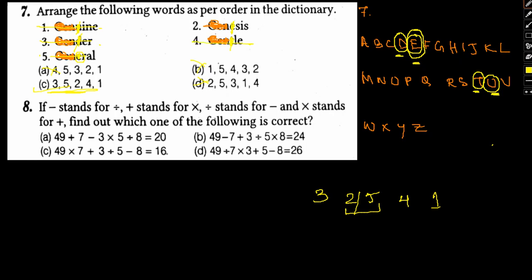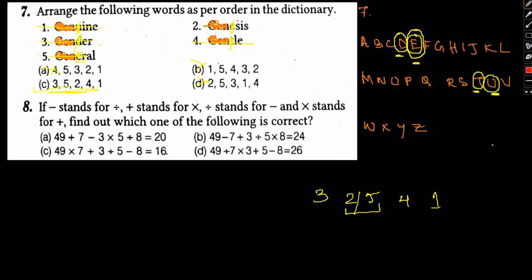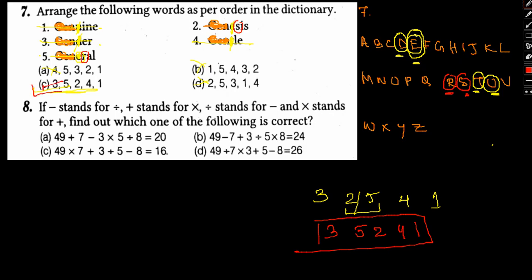So 2 and 5. Now the next letter for 2 is S, and for 5 it is R. So here you can see R comes before S, that means 5 will come before 2, and the rest will continue. So this is our order. I hope this is clear how we arrived at the conclusion. Option C is the answer. So with that said, let's move on to the next question.